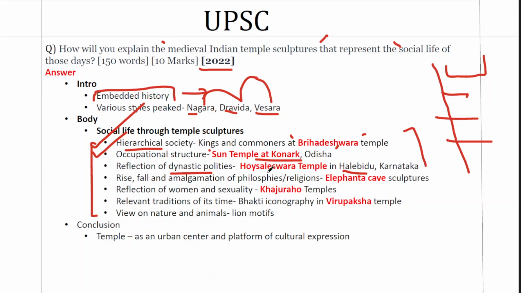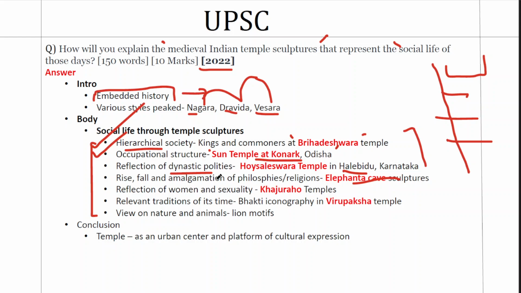The next point is philosophy. Sculptures tell us the story of philosophy, its rise and fall. Take the case of Elephanta's cave sculptures. In this cave, you can see Hindu philosophy, Buddhist philosophy, and Jainist philosophy. So the initial paintings from around 5th century, 6th century time, you will see Buddhist paintings. And in the later periods, you can see Buddhist paintings declining and Hindu sculptures emerging. What does it show? It shows the period in which one philosophy is losing its prominence and one philosophy is gaining in prominence. So the rise and fall of philosophies or philosophy as a whole is reflected in these sculptures.